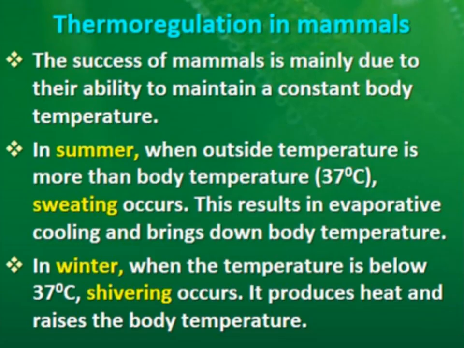The success of mammals is mainly due to their ability to maintain a constant body temperature, right? Because mammals are found almost in all types of habitat. So that success of mammals is mainly due to their ability of thermoregulation. Like how they can thermoregulate themselves. For example, in summer, when outside temperature is more than body temperature, our body temperature is 37 degrees Celsius, and when outside temperature is more than that, what happens?